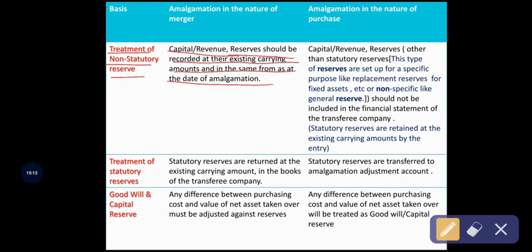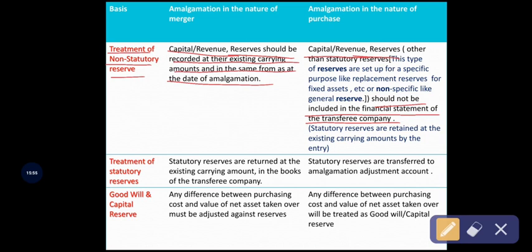From the date of amalgamation, all the companies should record the capital, reserves and non-statutory reserves at their book value. That's it. Okay, in case of amalgamation in the nature of purchase, capital and revenue reserves should not be included in the financial statement of the transferee company. So in amalgamation in the nature of purchase, the non-statutory reserves will be completely ignored in the financial statement. But in case of amalgamation in the nature of merger, they record the non-statutory reserves at their existing carrying amount or book value.